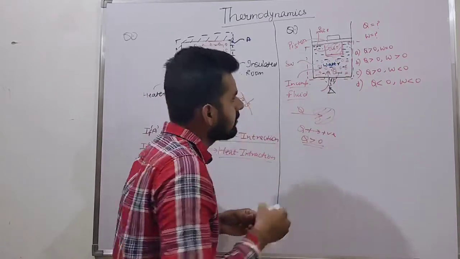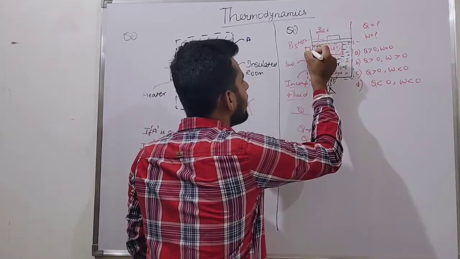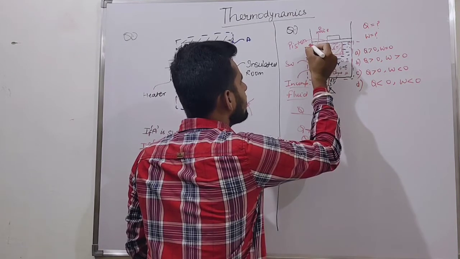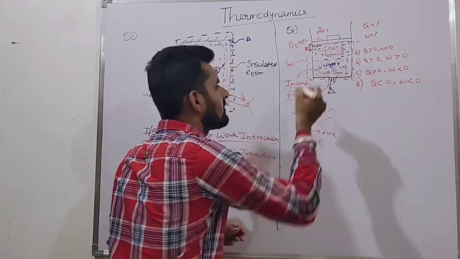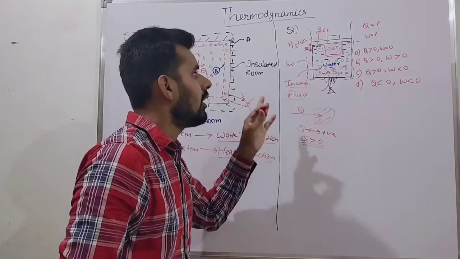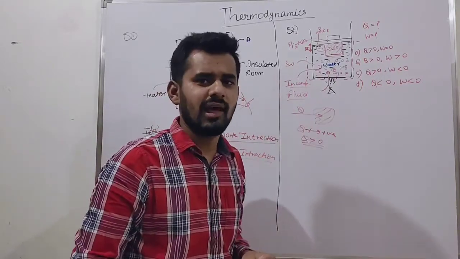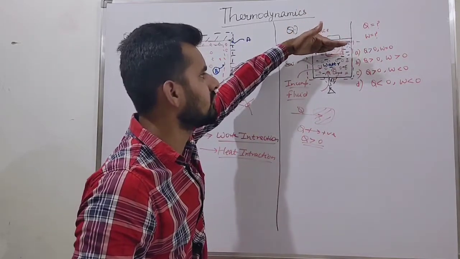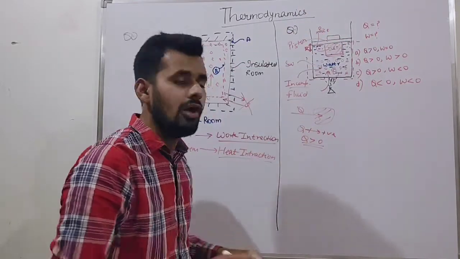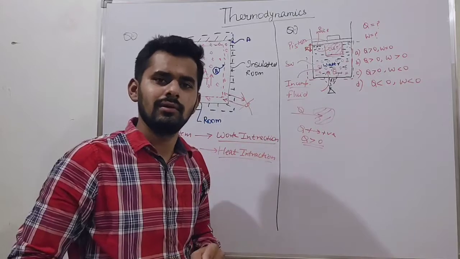So now the piston moves downward, let us say x distance. The piston moves downward. It is a case of compression. The piston from here moves downward. For compression, what is the work done?